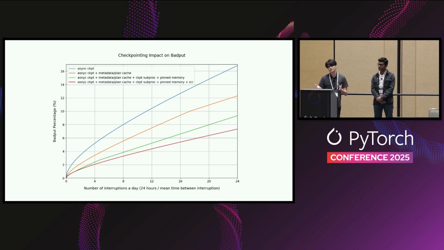I think one of the high-level takeaways here is that in-cluster checkpointing, as well as these async optimizations, are important, and that depending on how frequently you run into these interruptions, you may need various degrees of sophistication. And in the most extreme of cases, with all these optimizations, you're able to reduce badput incurred from checkpointing by over 50%.